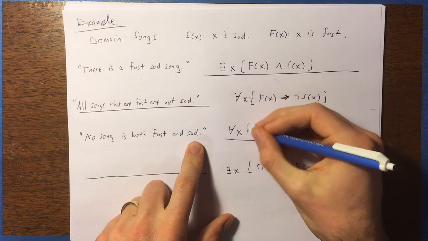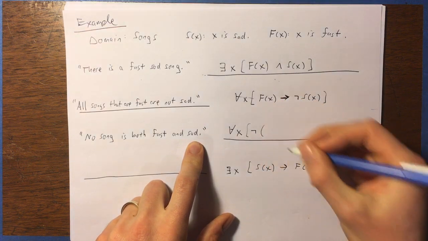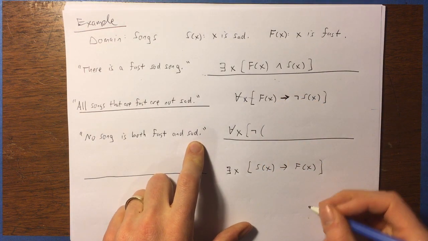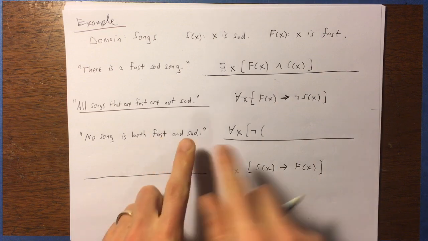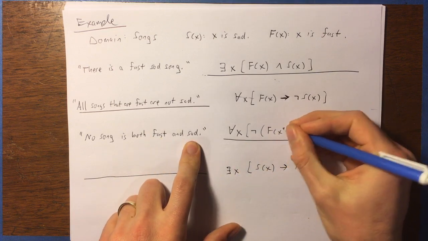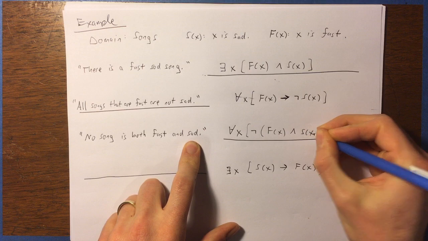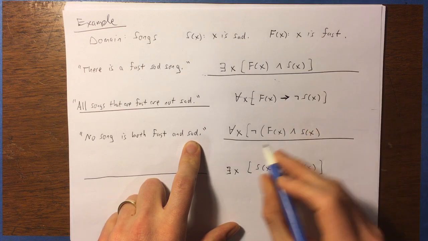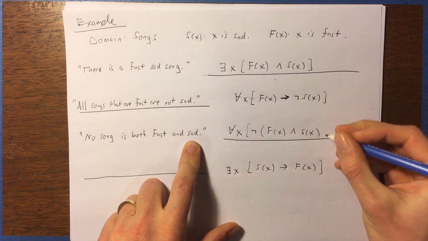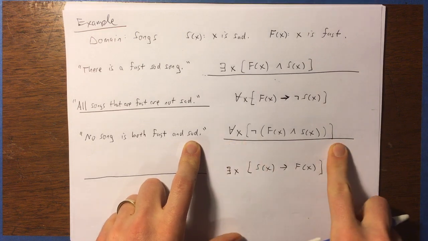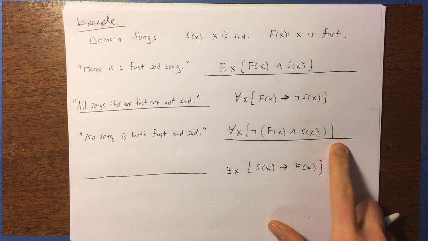In other words, I'm saying it's not the case, so it's the negation of F of X and S of X, right? It's not the case that a song X could be both fast and sad. So there is one way to express that.